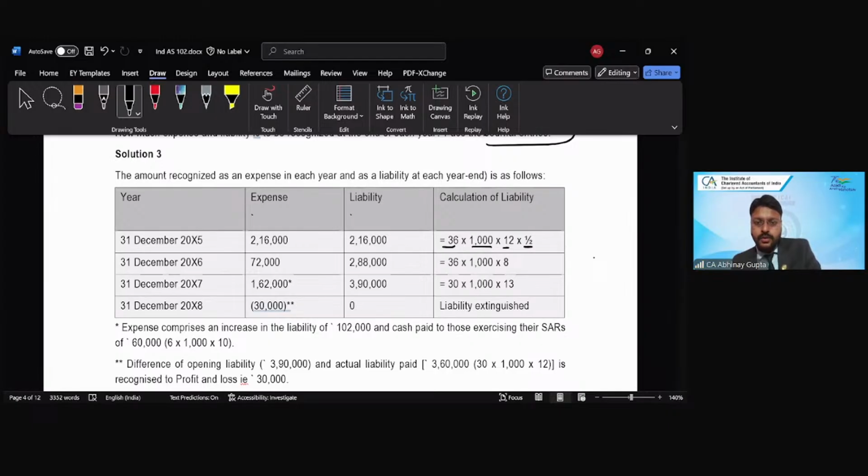For year 2, 36 is the number of employees. 1,000 is the number of options. And 8 is the fair value. And weight is 2/2. So 2,88,000 is the total cumulative amount minus 2,16,000. So 72,000 would be the expense, right? Is that clear?